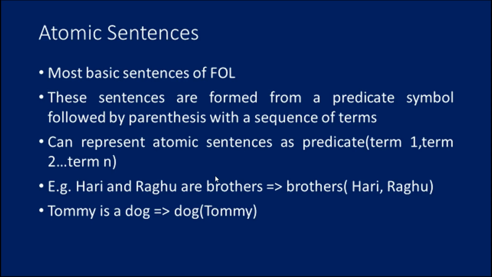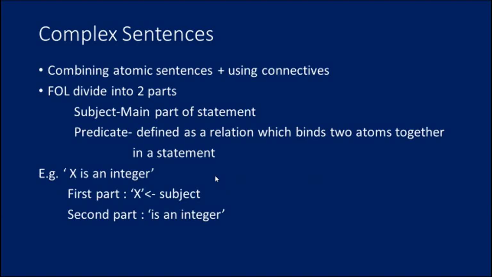So the next thing we are going to see is what is meant by a complex sentence. Complex sentences are made by combining atomic sentences using connectives. That is, it is divided into two parts: subject and predicate. The subject is the main part of the statement. A predicate can be defined as a relation which binds two atoms together in a statement.